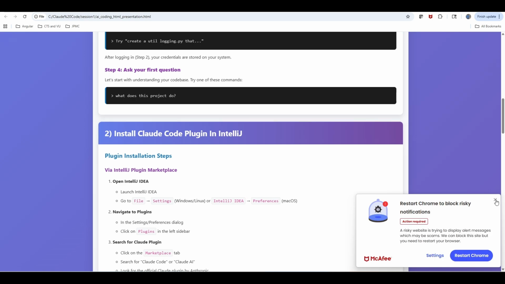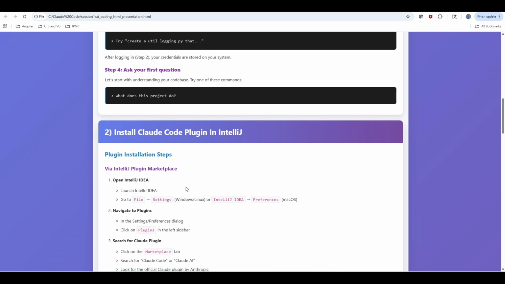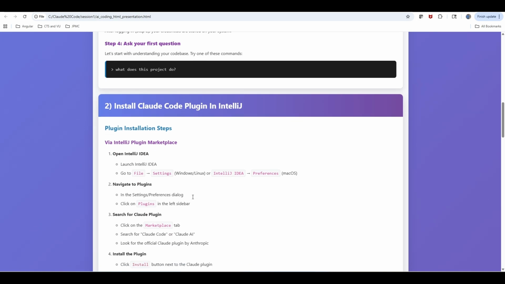So I'm using the IntelliJ IDE plugin, the Claude Code plugin. It works the same, like instead of opening the standalone CLI, as part of your IntelliJ command line, it will open Claude Code. It's pretty much the same.